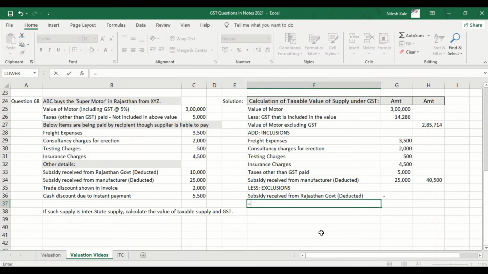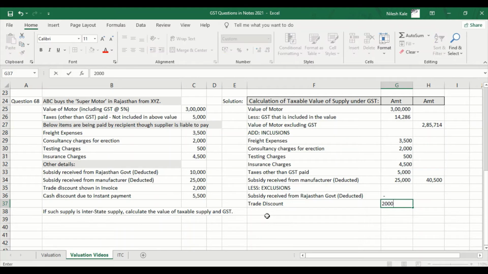Next, taxes, trade discount shown in invoice price. Trade discount, sorry, it is not an equal to sign. Trade discount which is shown in invoice price, we will have to take that 2,000 rupees, and then cash discount. What is that? It is 5,500 rupees. Now this is 7,500. I may not use that.